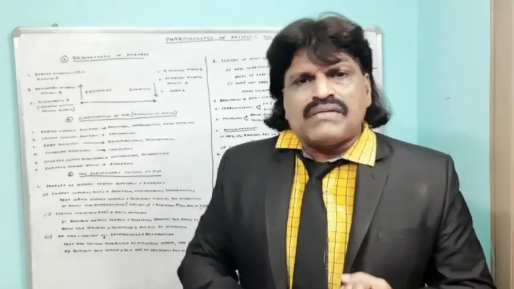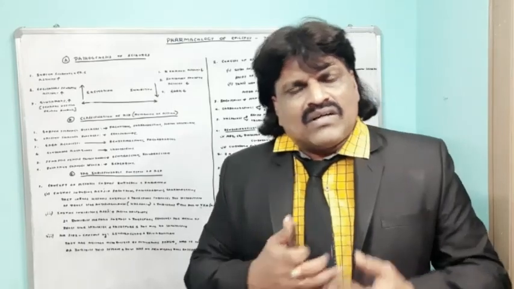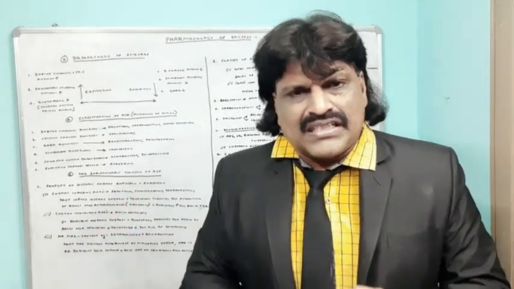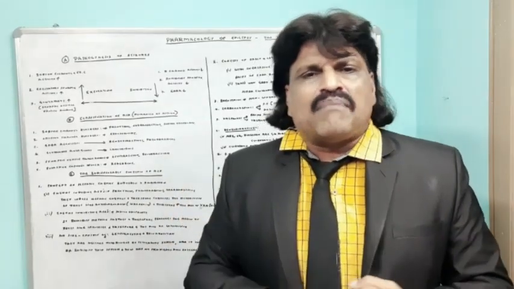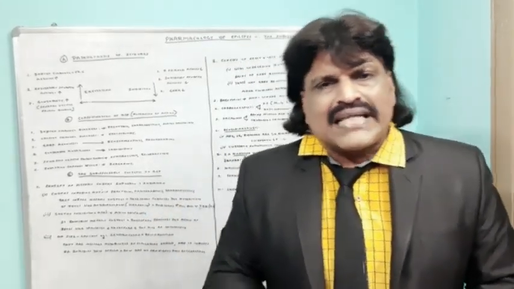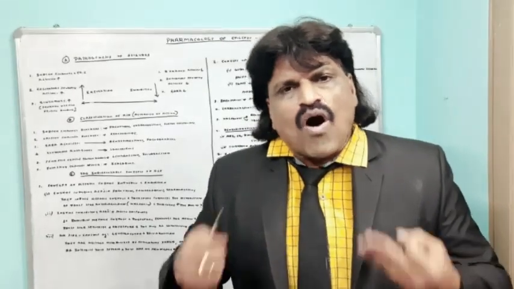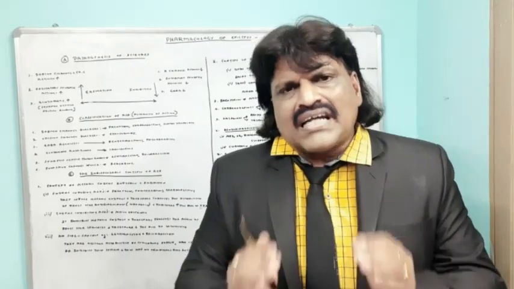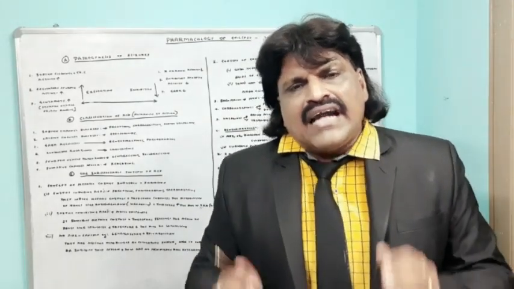The classic examples are in children, febrile seizures. They do not get seizures on a continuous basis. Only when they get high fever, they throw seizures. Likewise, in women, catamenial epilepsy. Only some women, only during periods or during a particular phase of menstruation, they throw seizures, which is known as catamenial epilepsy. Third is the hot water epilepsy. Some people develop seizures only when they take hot water. So these are conditions where we need not give anti-epileptic drug on a continuous basis for a long term. We can give anti-epileptic drug only in that particular phase of epilepsy.